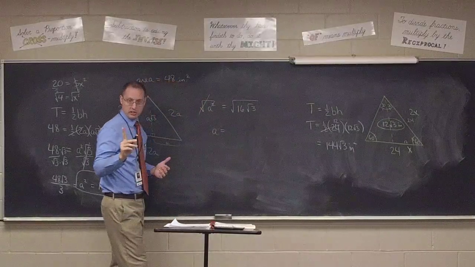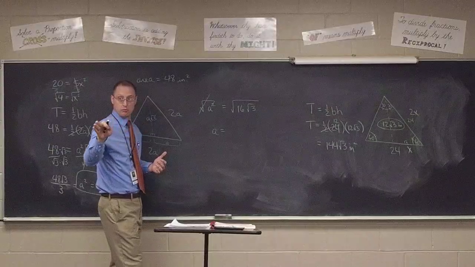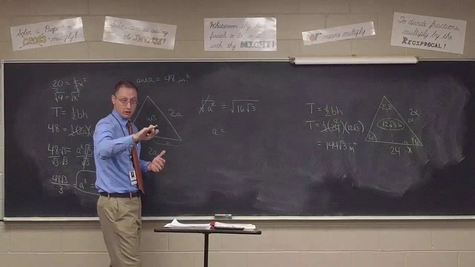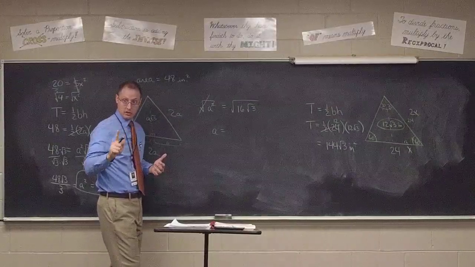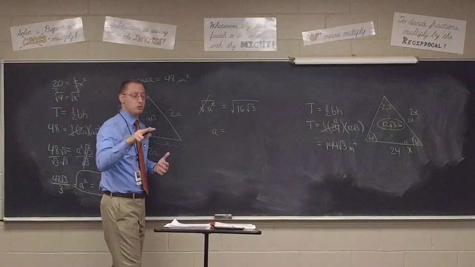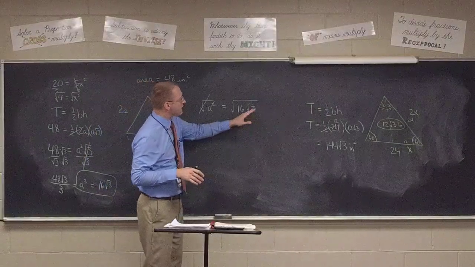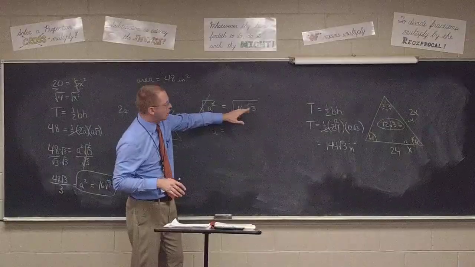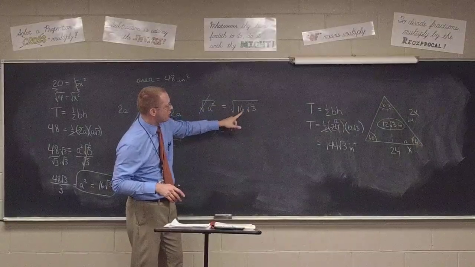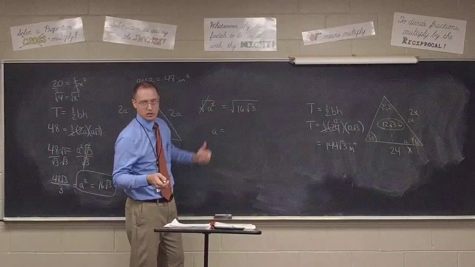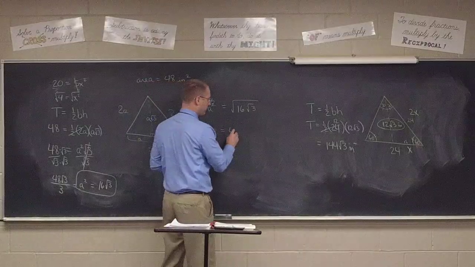Here's where it gets a little bit dicey. Algebra students from last year who only made it to Algebra 1, you haven't seen this before. Veterans of Algebra 2, this is something you've seen. When you take the root of a radical, you start by taking the root of the coefficient. That's easy. The square root of 16, class, is just 4.